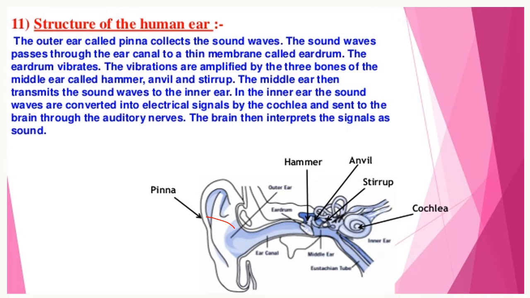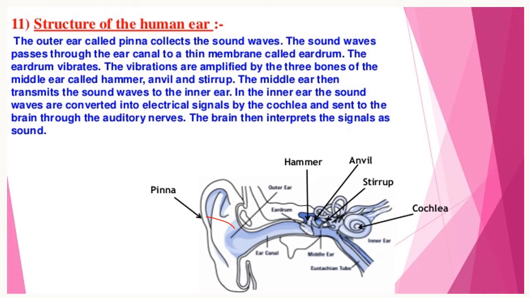It is sent to the brain through the auditory nerves. The brain then interprets the signals as sound. Children, I hope you understood the functioning of the human ear.